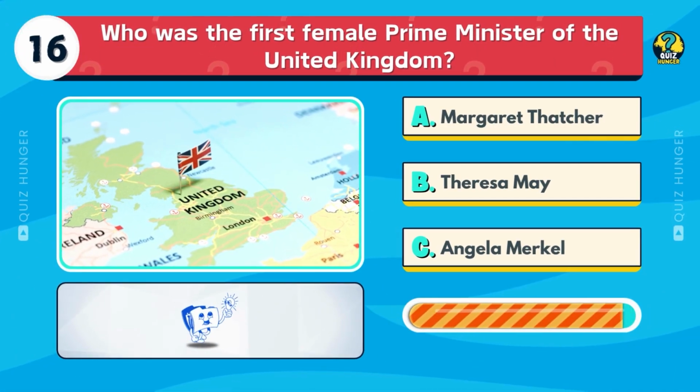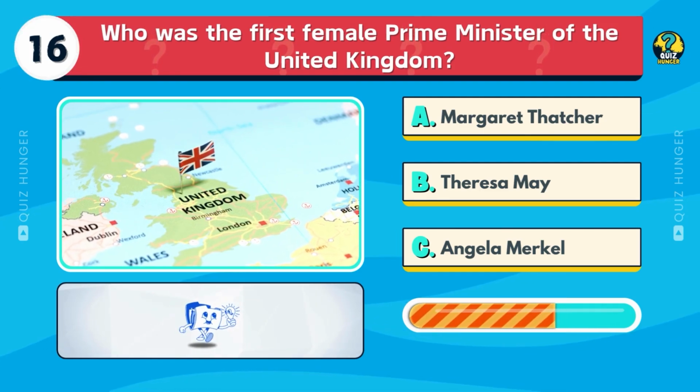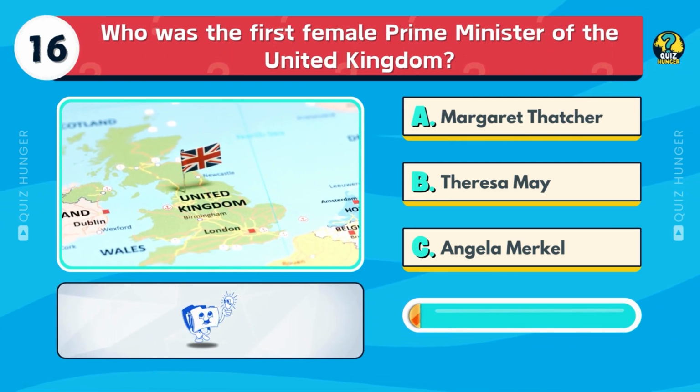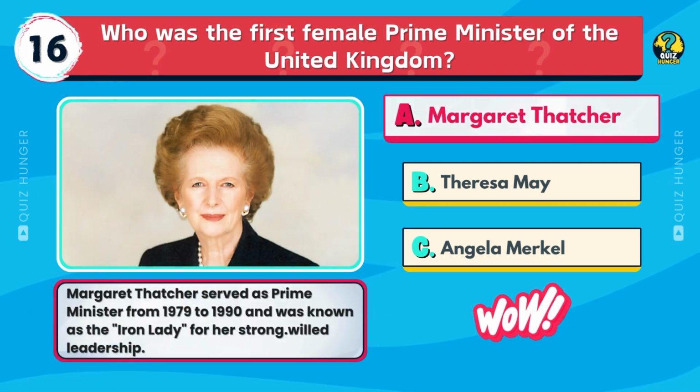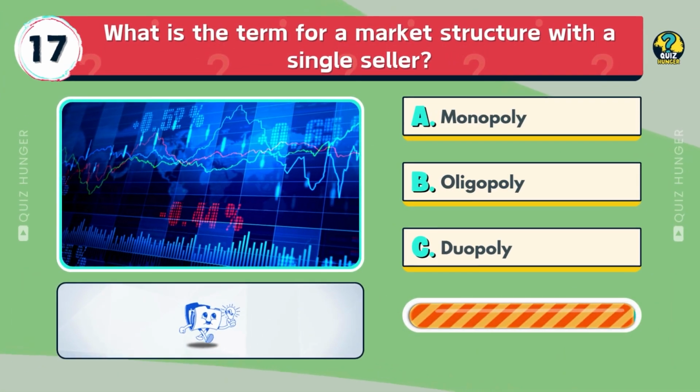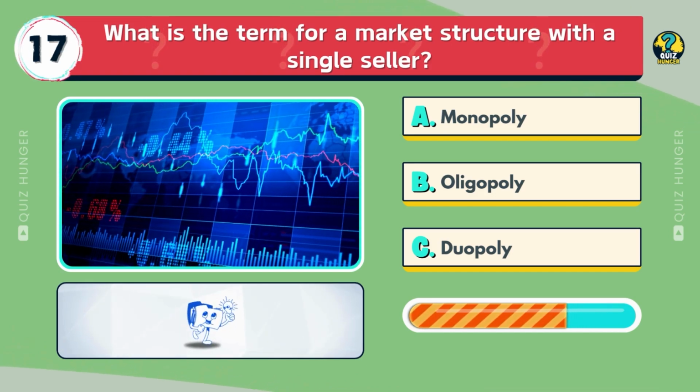Who was the first female Prime Minister of the United Kingdom? Margaret Thatcher, Theresa May, or Angela Merkel? Margaret Thatcher served as Prime Minister from 1979 to 1990 and was known as the Iron Lady for her strong-willed leadership.